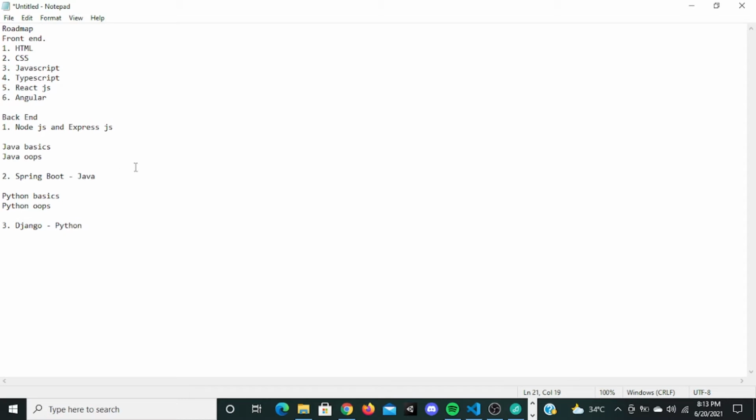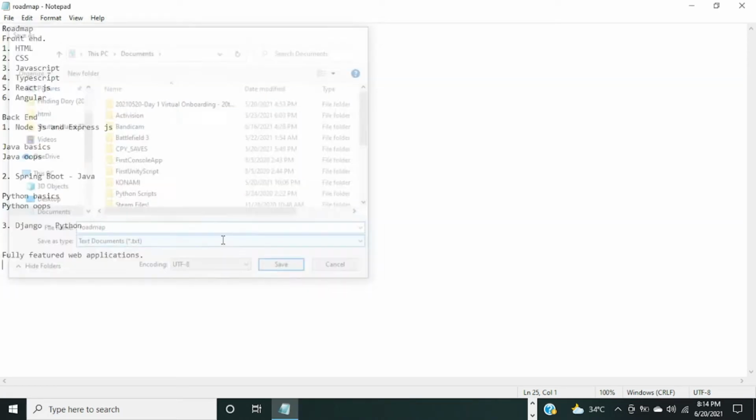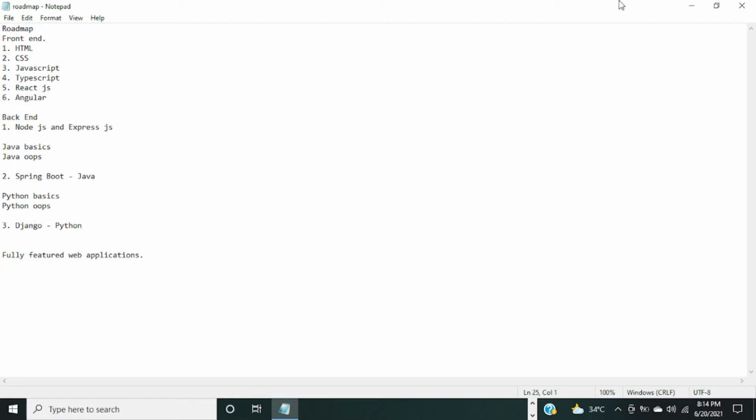So this is the backend journey for us, and this is the front end journey for us. First, we will finish the front end, and then we will go into the backend. Then after all of that, we will develop fully featured web applications. So this is the roadmap for us right now. I'm going to close this.